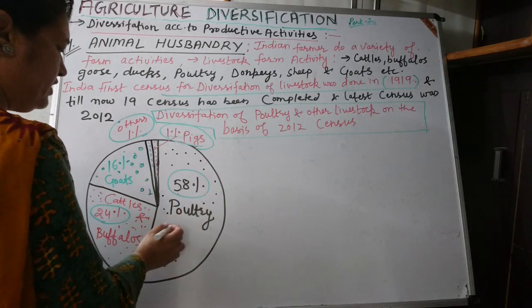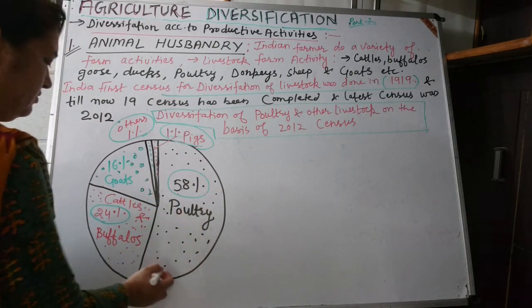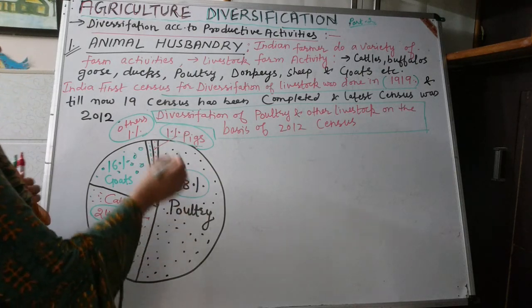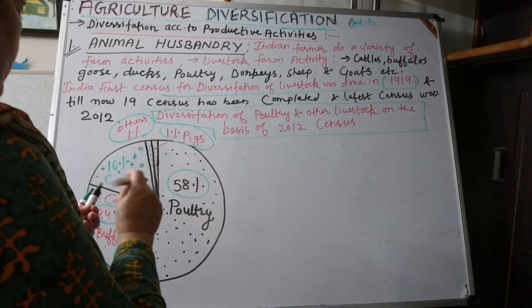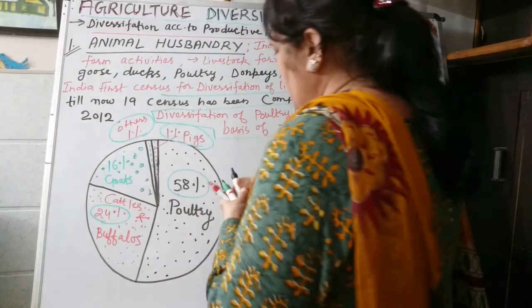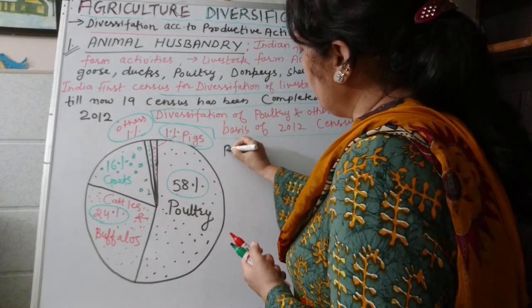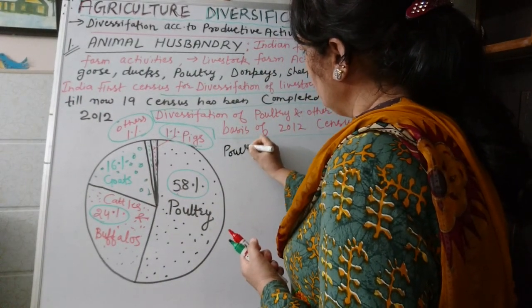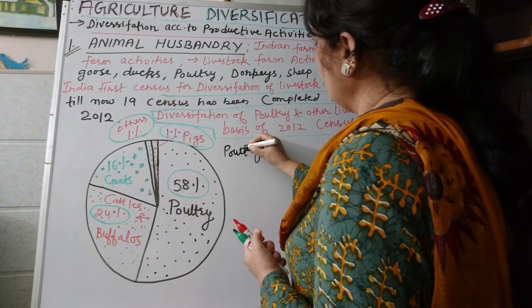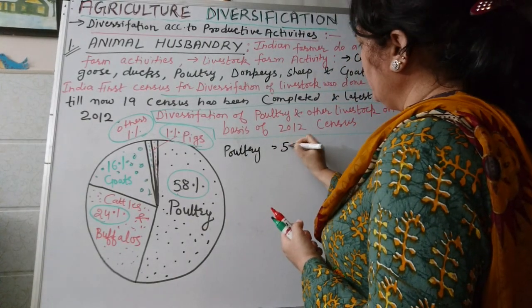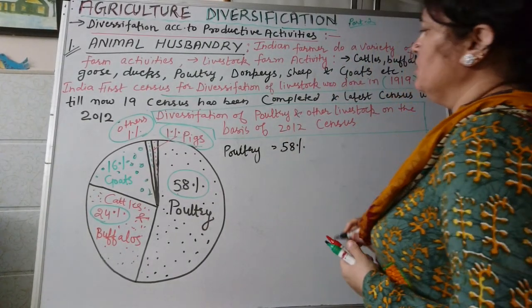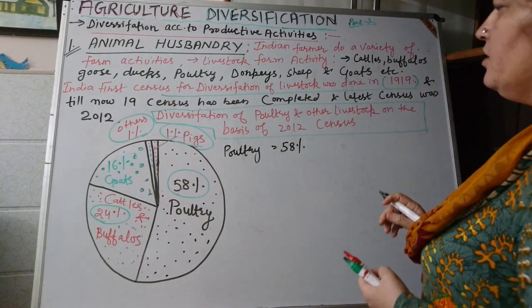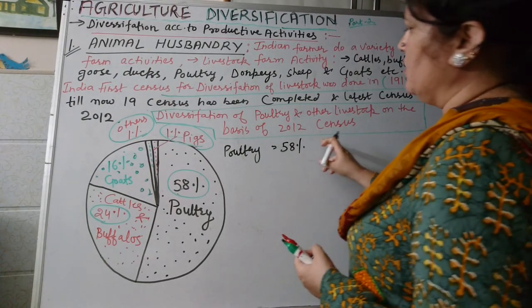Poultry contributes 58%, the maximum contribution of total livestock.